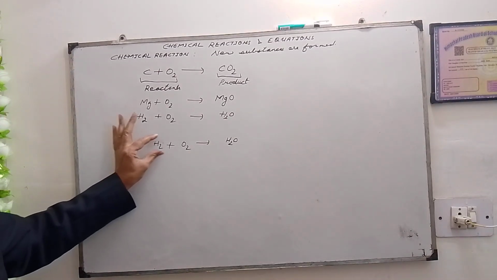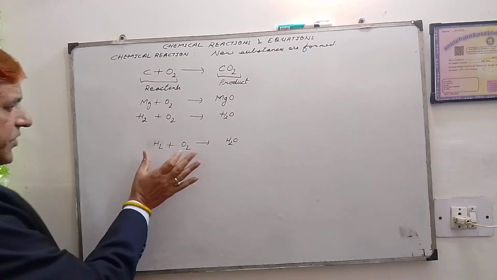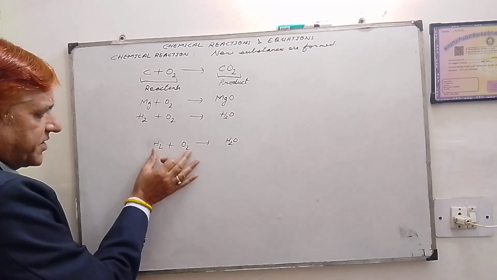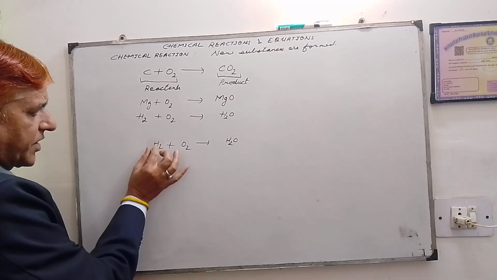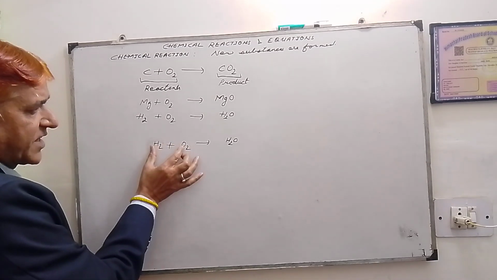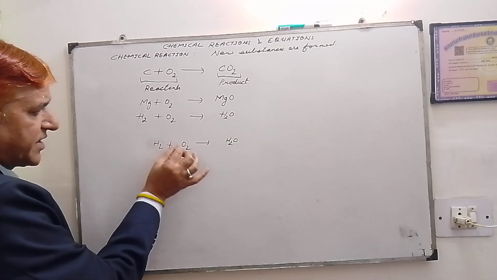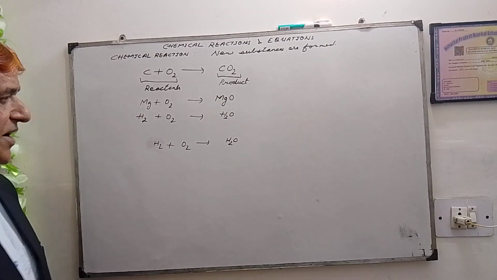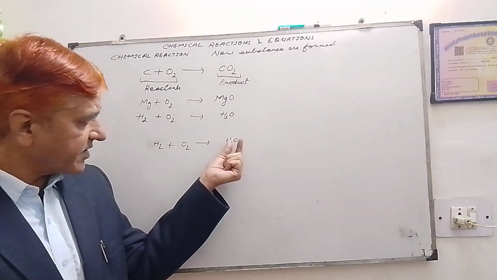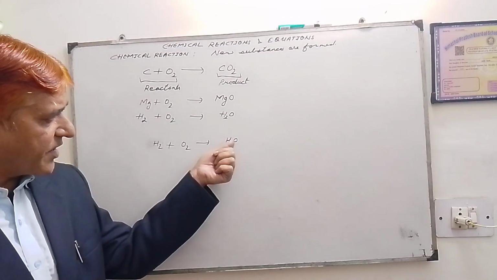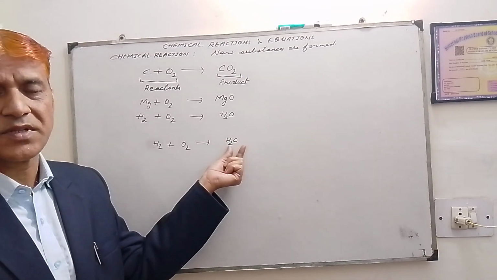Now you see that on the reactant side we have hydrogen element and oxygen element, or we will say atoms of hydrogen and atoms of oxygen. And on the right hand side also you can see hydrogen and oxygen elements.